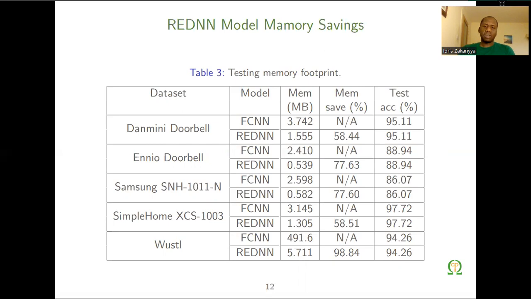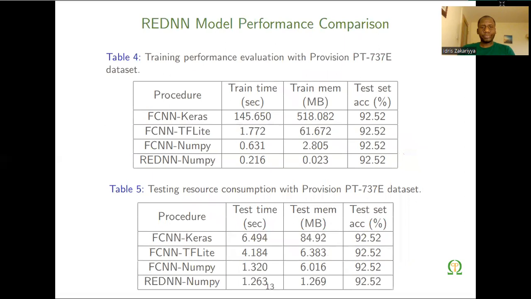So you can see that now we have saved a number of resources using our own method compared to the baseline. Using the device-centric data set, we can save about 77.63% of memory while achieving the same accuracy as the baseline. And this is also a very good saving without accuracy degradation.